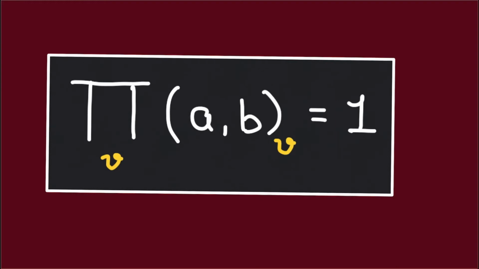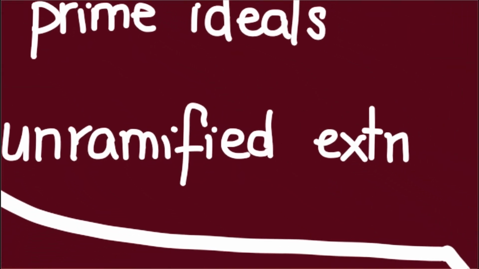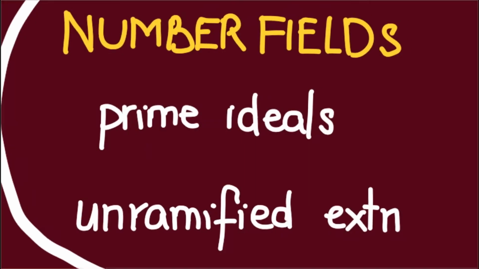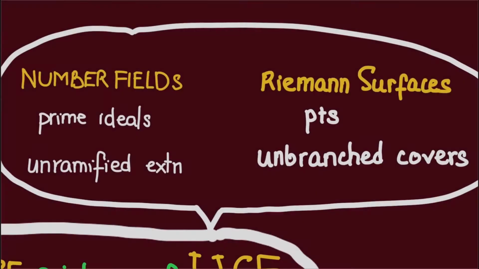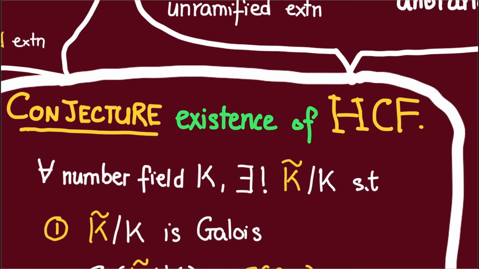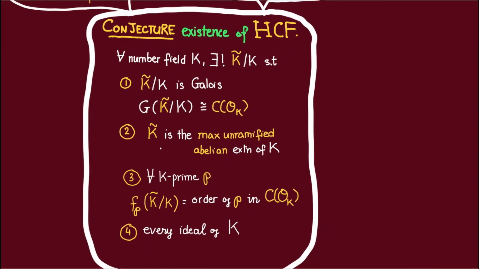However, his proof breaks down for number fields that admit an unramified quadratic extension. So he became very interested in studying unramified extensions. Now, drawing on an analogy between number fields and Riemann surfaces, Hilbert made the following conjecture about the existence of the so-called Hilbert class field.